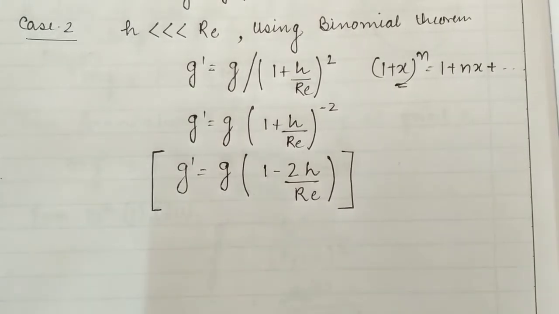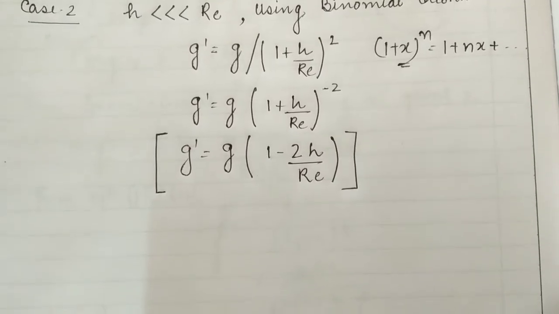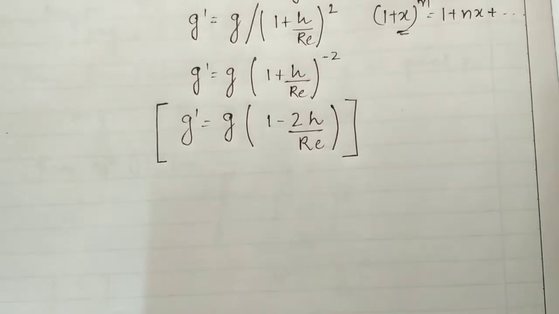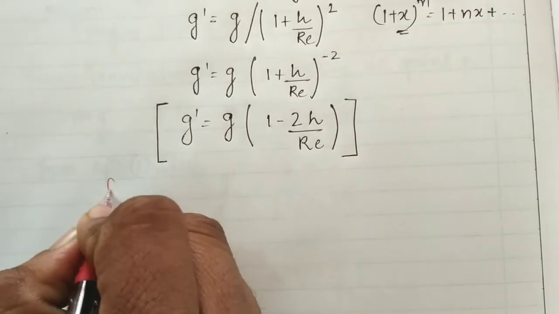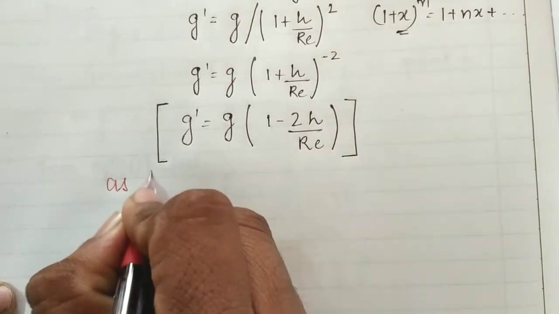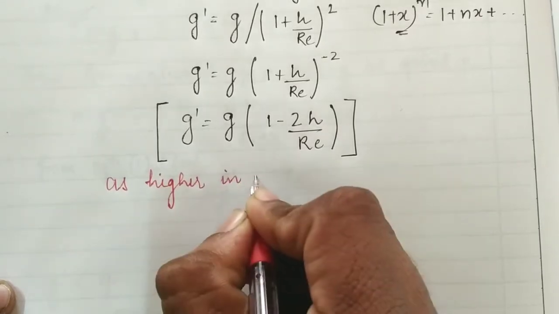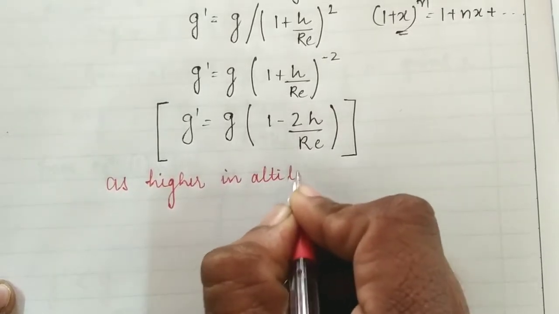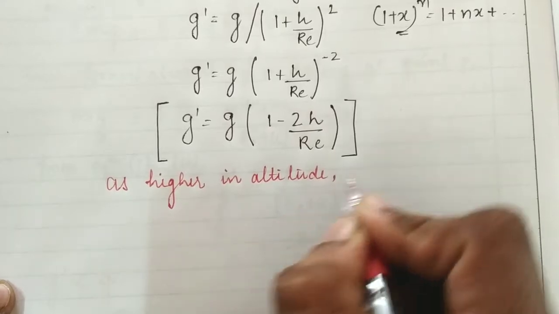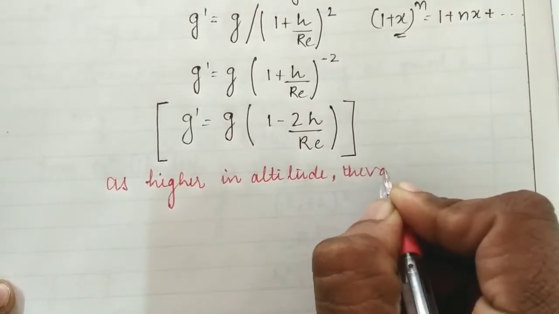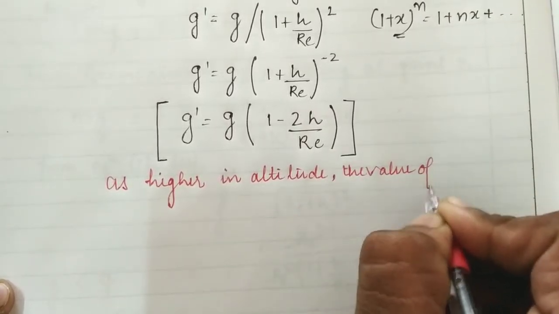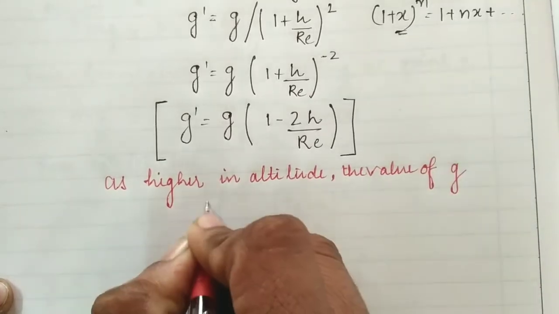So with the help of these conditions we can conclude that as altitude increases, the value of small g decreases.